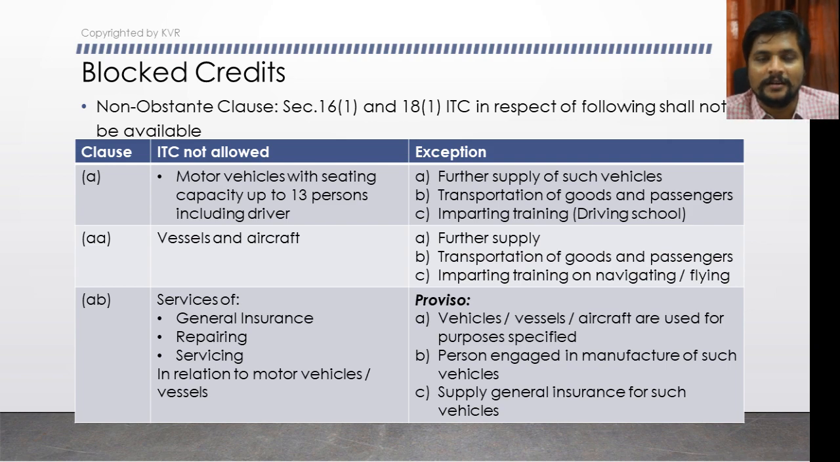If the motor vehicle is designed to carry passengers up to 13 people including the driver, it means 12 plus 1. Up to that type of motor vehicle, if you are purchasing, then you are not eligible for ITC. For example, if you purchase a two-wheeler, you are not eligible for ITC because it is designed to carry only 2 people. If you are purchasing a 5-seater car, then you are not eligible for ITC paid on that purchase because that is only a 5-seater.